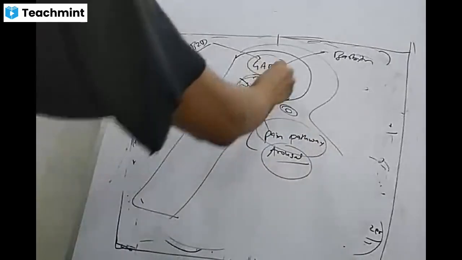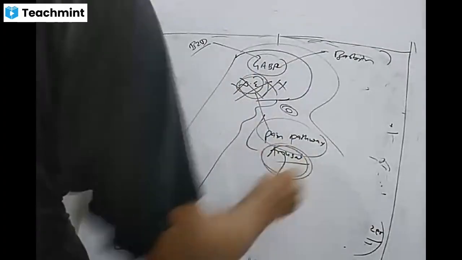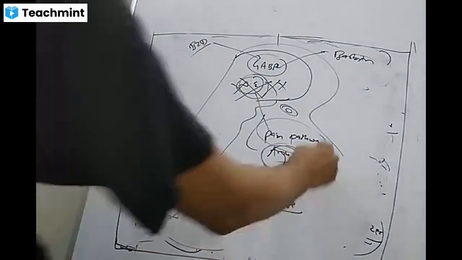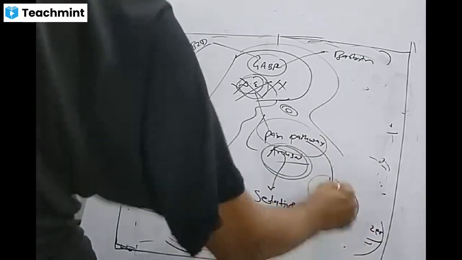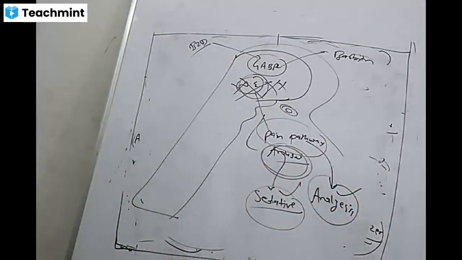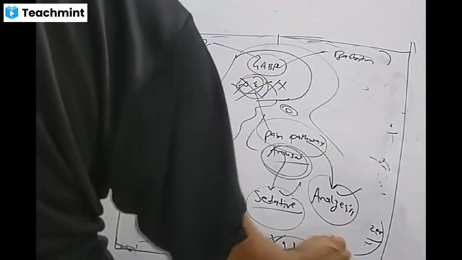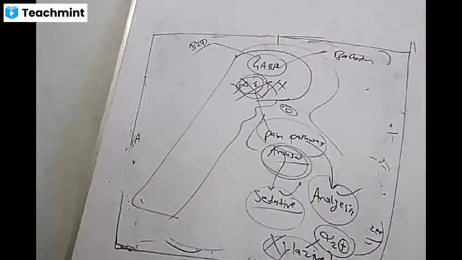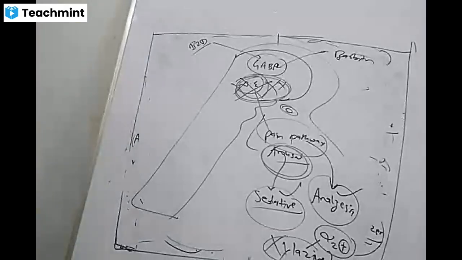So if we inhibit this adrenergic system, then this arousal will end up in sedative action, and if you block the pain pathway, that may result in analgesia. So the drug which has both properties, sedative as well as analgesia, is xylazine. That is nothing but your alpha-2 agonist, your adrenergic agonist. So the next class of drug is our adrenergic system drug.